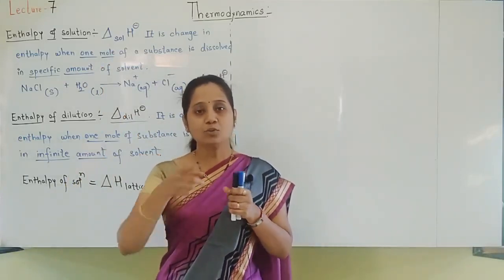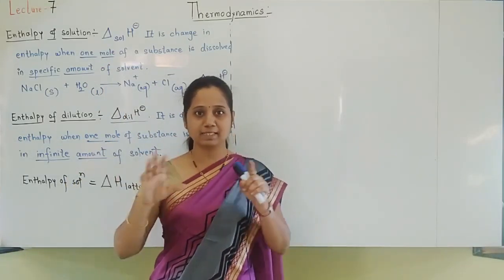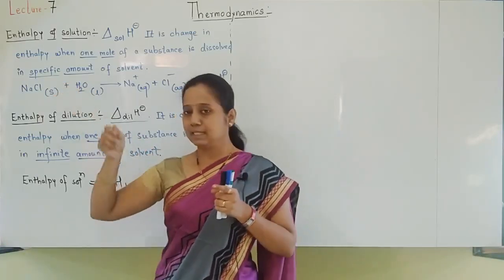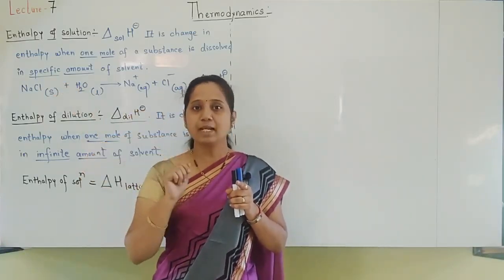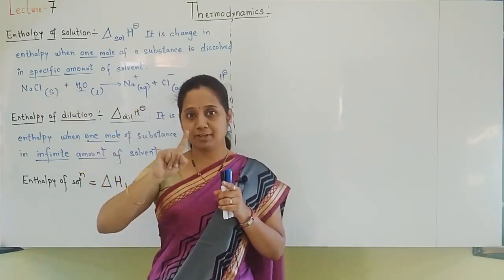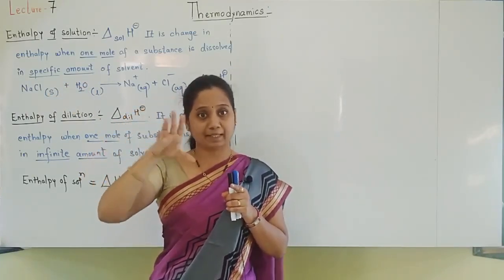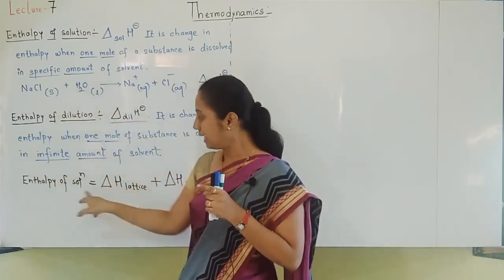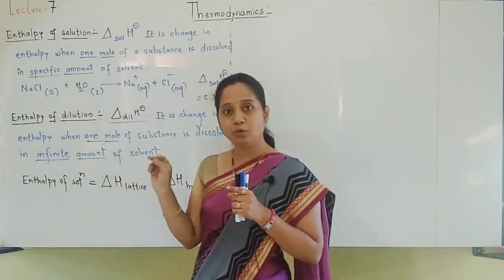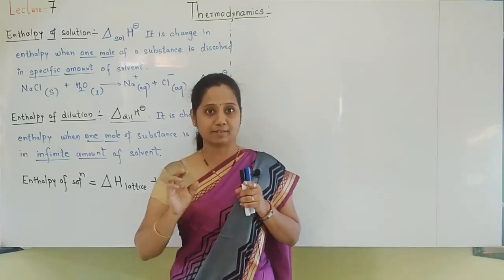Because how is a solution made, student? First imagine an example, NaCl, sodium chloride salt we are adding to water. When we add NaCl, first NaCl should break. Energy is required to break this lattice. Lattice enthalpy is applicable only for ionic solids.